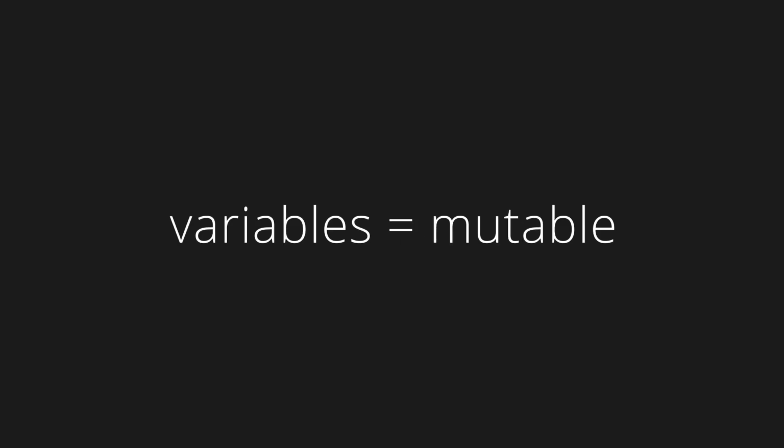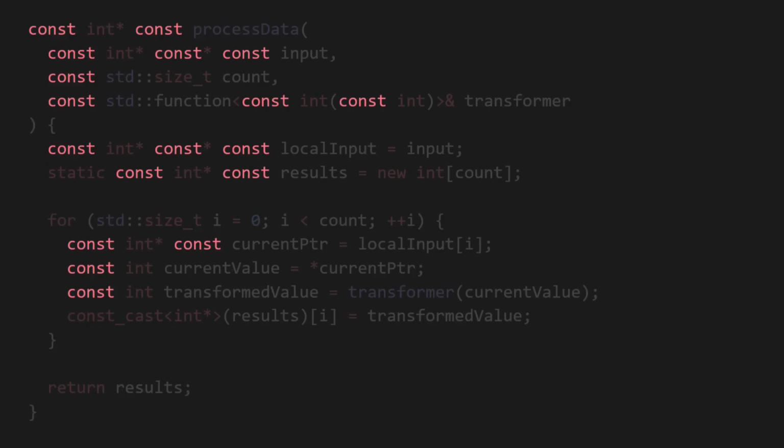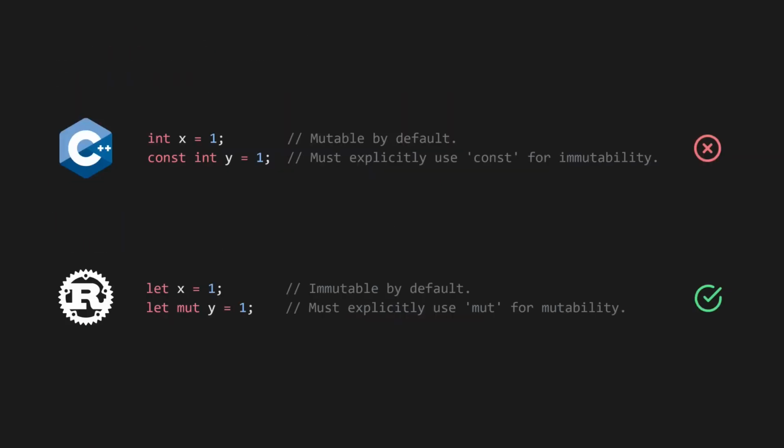C++ also has bad defaults for many of its features and behaviors. By default, variables are mutable. To make them constant, you need to use the keyword const, which inevitably ends up being spammed everywhere all across any given C++ codebase. They should be const by default, and mutability should be opt-in, with a special keyword like mutable or mut like what you see in Rust. The code would look cleaner and be less bug-prone.